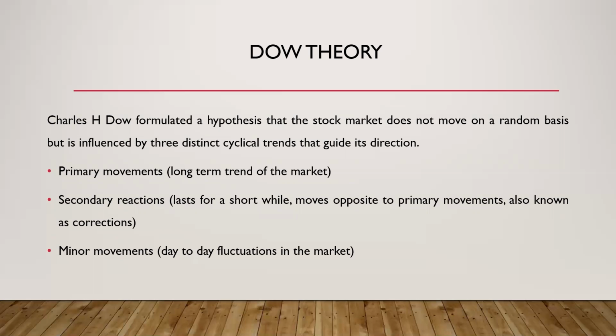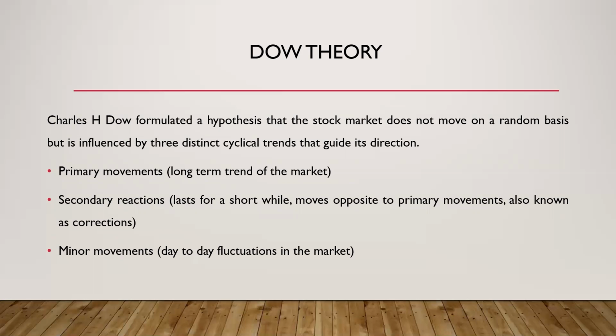The secondary reactions means over a period of time when we are studying the primary movements, we understood what primary movements are, right? The general trend in the market, the upward trend or the downward trend. So against that particular trend, if there's an opposite movement of the price, it is known as secondary reactions. Suppose it is showing an upward trend. We are studying the performance of share prices for 5 years.